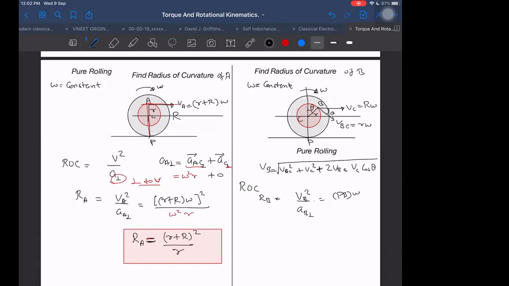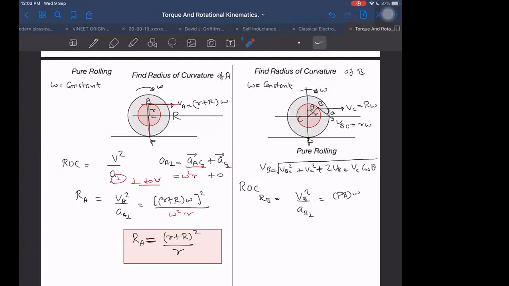Why is VC capital R into omega? The reason is relative to point P, this point is at a distance R, and therefore the velocity of point C will be R omega. But I can also find this total velocity by knowing the P to B distance, and I can say PB into omega. How to find PB? PB is not tough to find out. Why not? Because I know the components. I can use the cosine rule, or the Pythagoras theorem here.